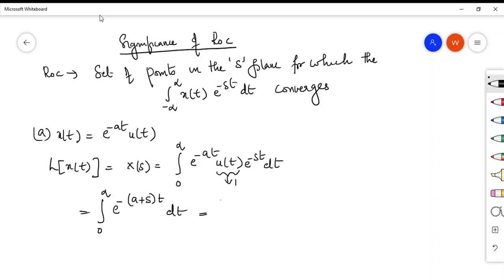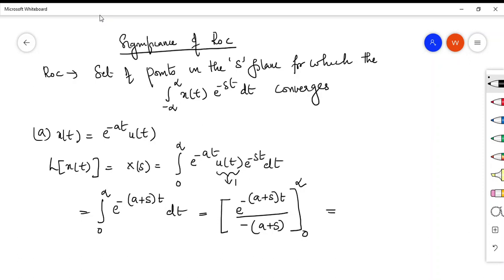So it will be e raised to minus of a plus s into t dt. When you do the integration, it will be equal to e raised to minus a plus s into t divided by minus of a plus s, from 0 to infinity. Now what will be the value?